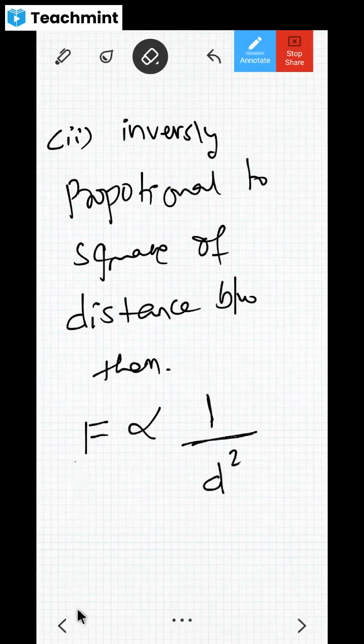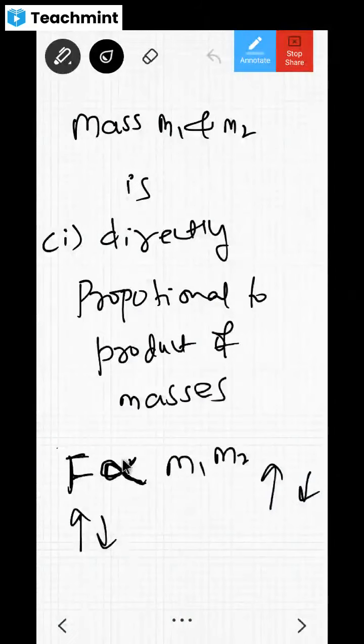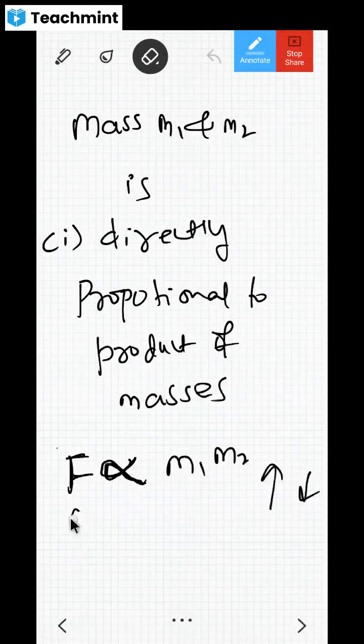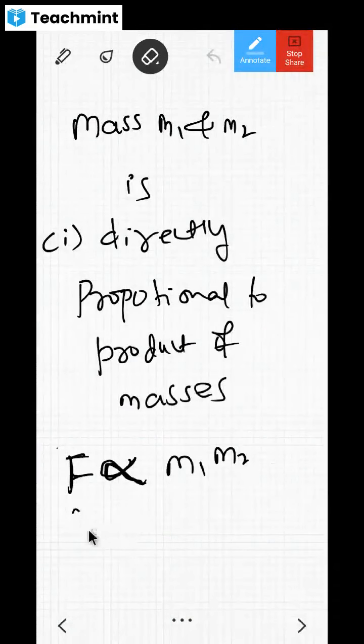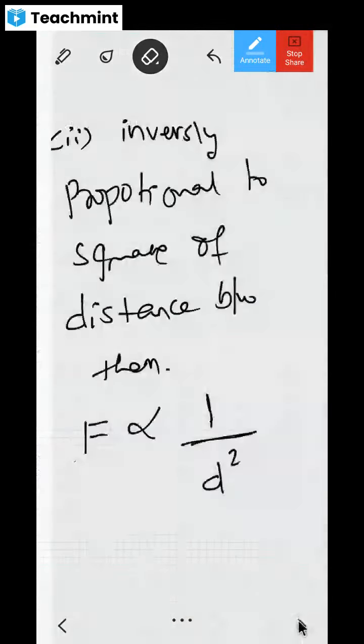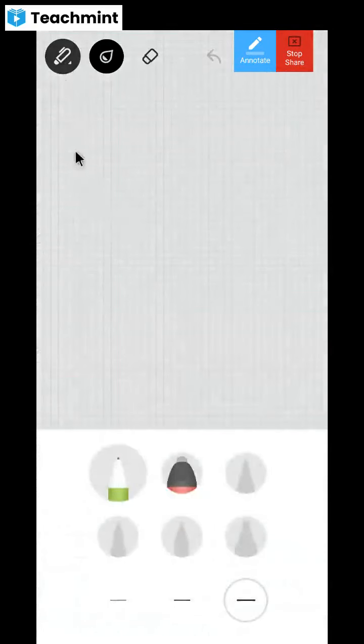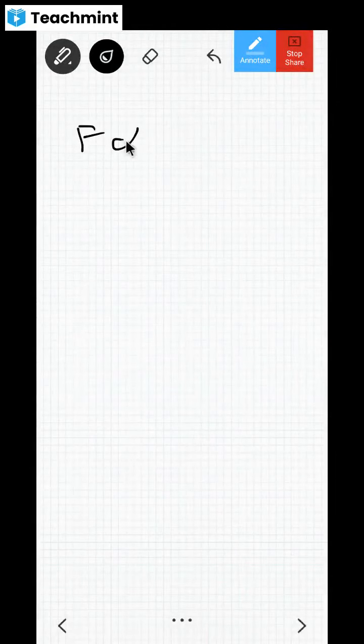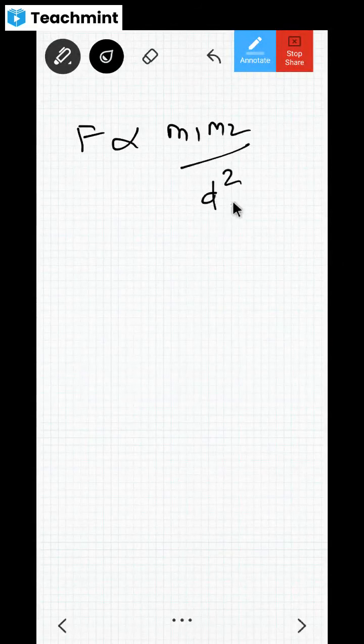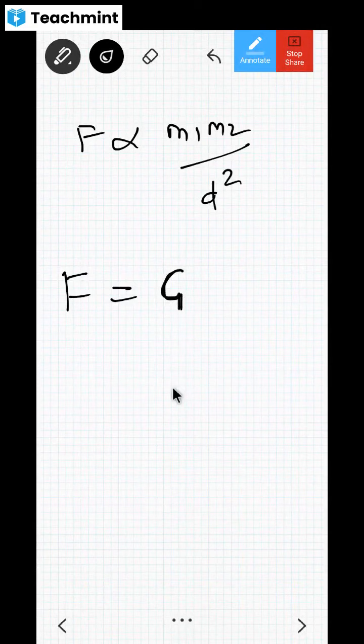Now combining 1 and 2, I have equation number 1 and equation number 2. If I combine them, I get F is proportional to m1 m2 divided by d square. Clear, dear children? Now, to remove this proportionality sign and put an equal sign, we keep one constant here that is called G.